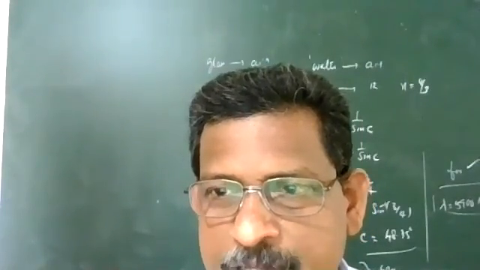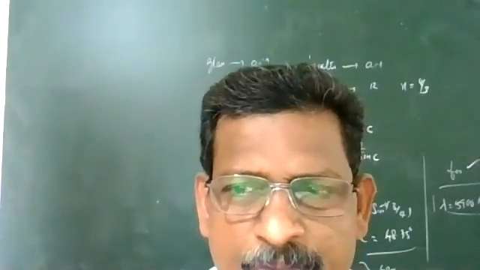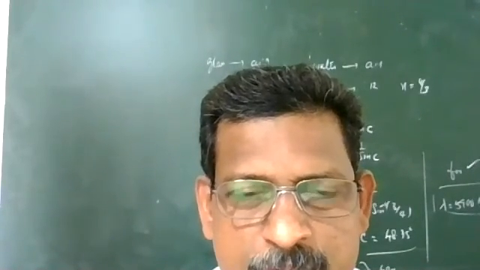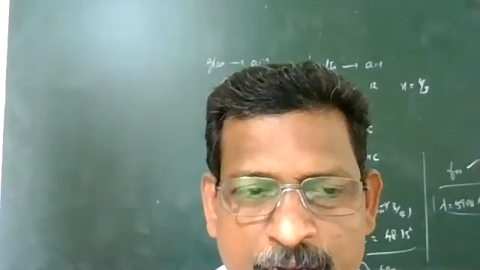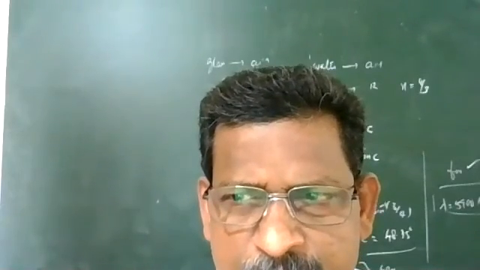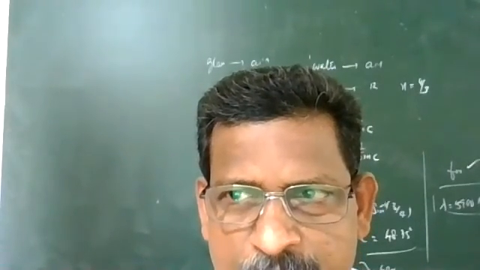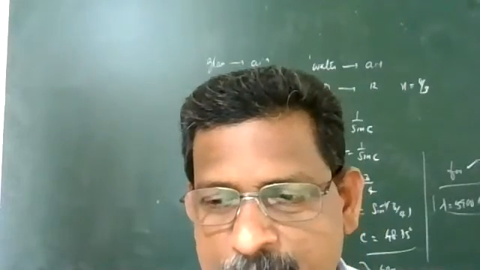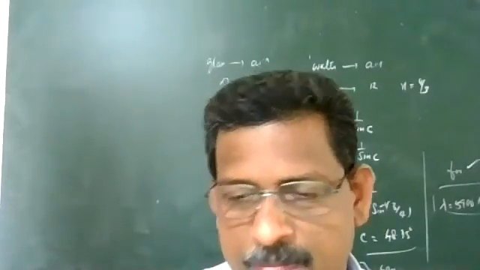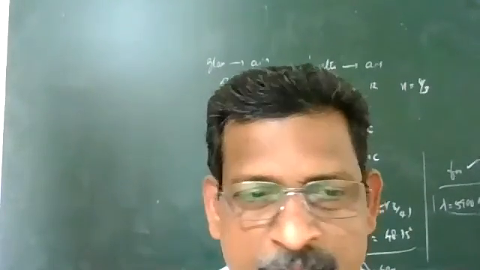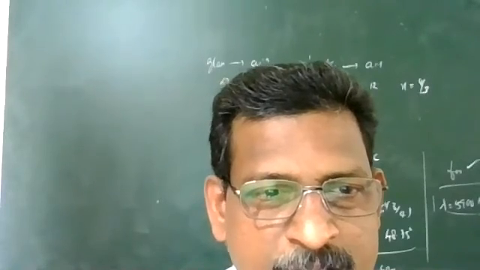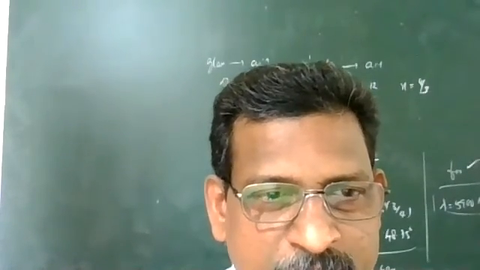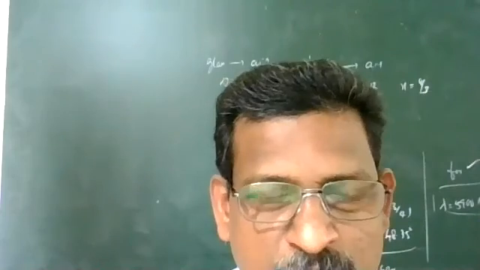Okay, Yogit, light is going from water to glass. Can you calculate the critical angle in this case? Yes, sir. 9 by 8, we have to take n is equal to 9 by 8 and then find out C. Okay, you cannot calculate because light is going from water to glass. Water is a rarer medium and glass is a denser medium. Total internal reflection will not take place.